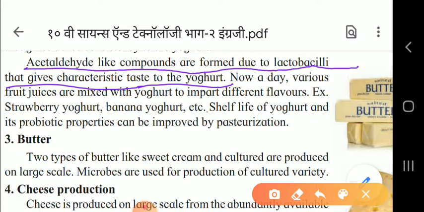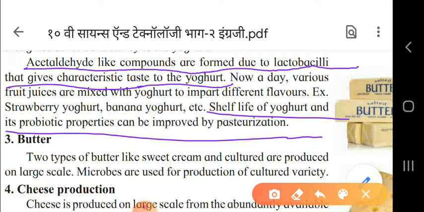Shelf life of yogurt and its probiotic properties can be improved by pasteurization. Now, what is the meaning of probiotic? Probiotic means these things are made up of good bacteria and that helps our body to keep healthy and working in well condition. Now, what is pasteurization, children? The partial sterilization of the product, such as the milk or wine, that is done with the help of pasteurization process. Next is the butter.